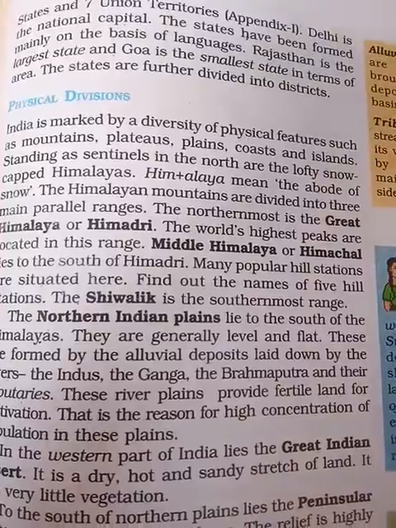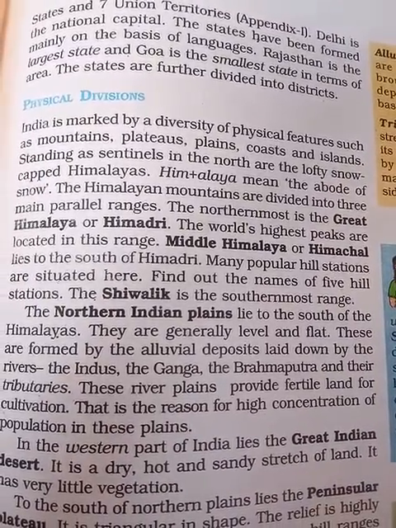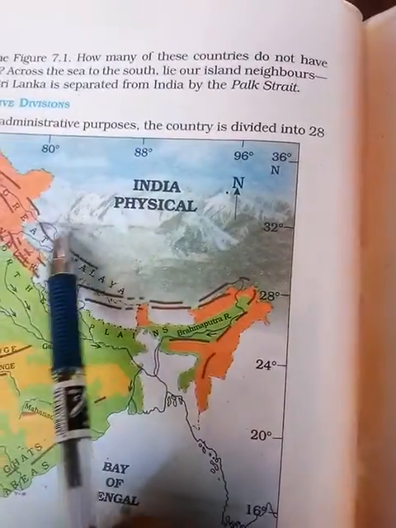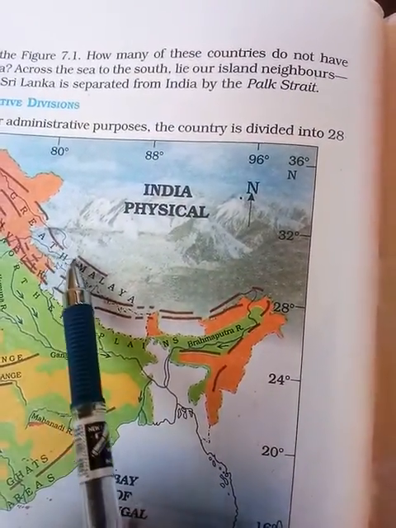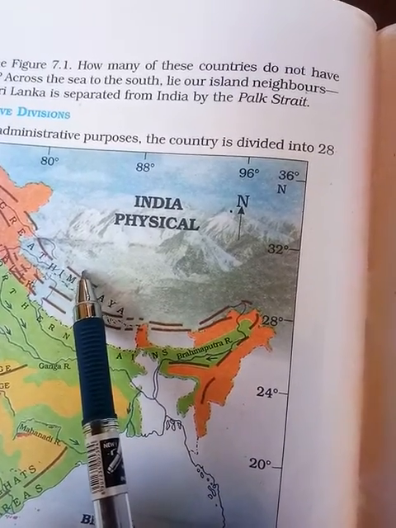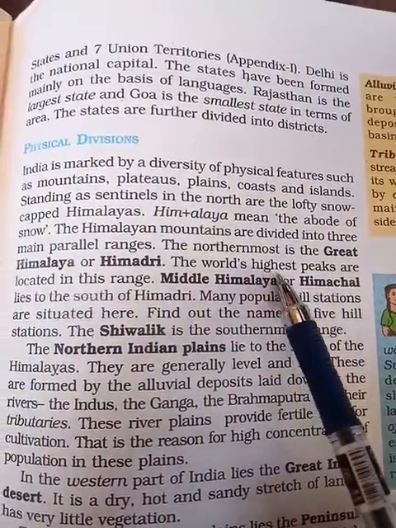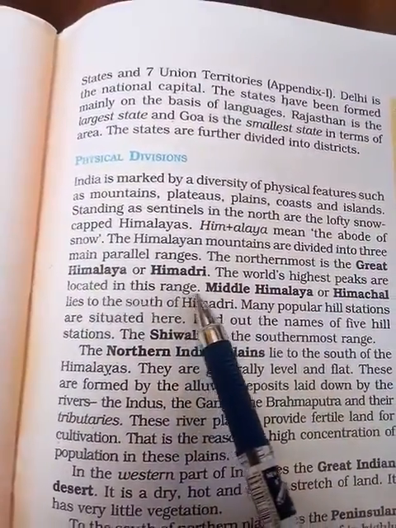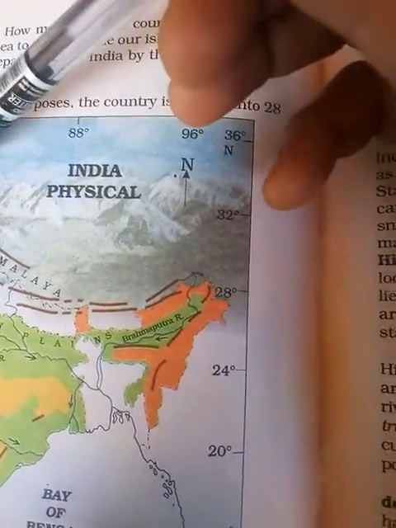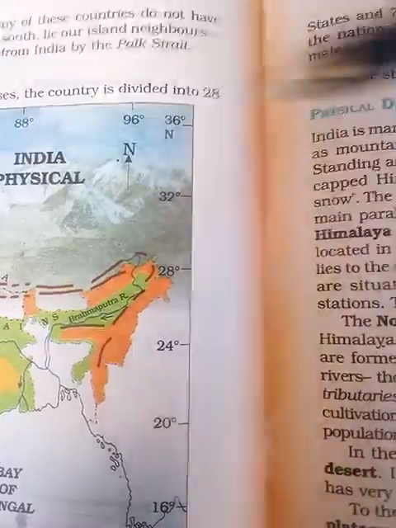So the Himalayan mountains are divided into 3 parallel ranges. The first range we call the Himalaya or Himadri. It is the northernmost, the Great Himalaya, and the world's highest peaks are located in this range. Mount Everest and others are all located in this Great Himalaya.